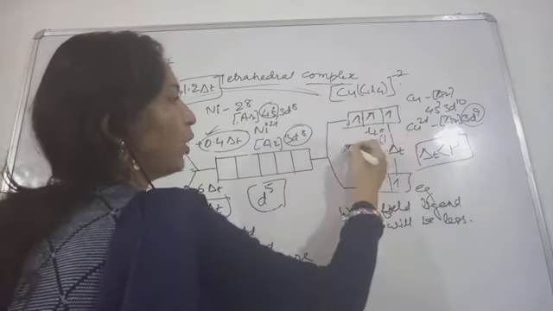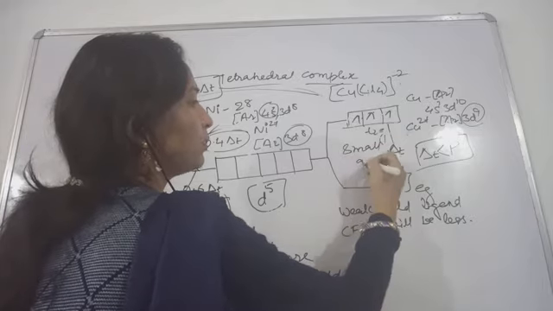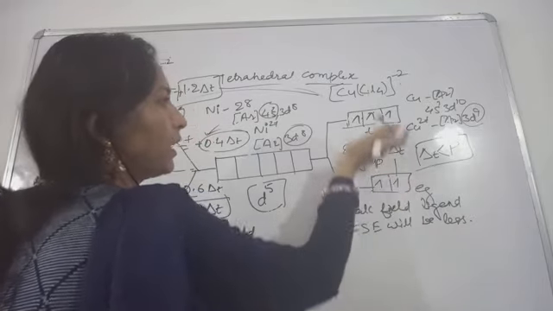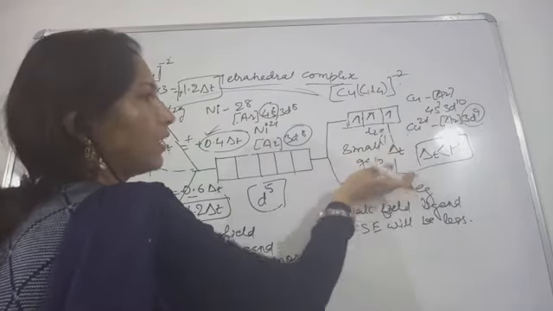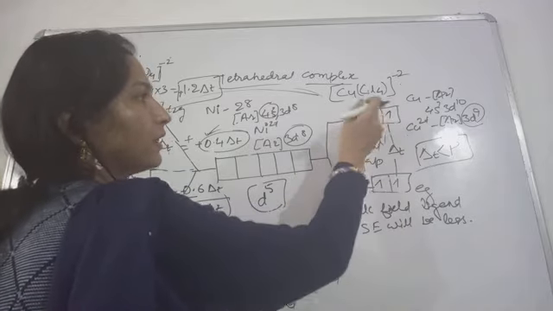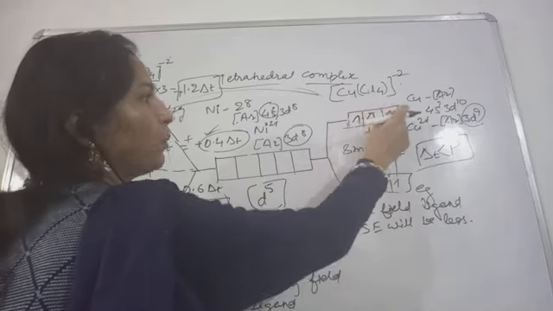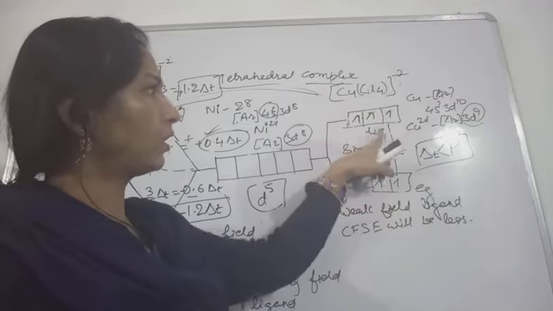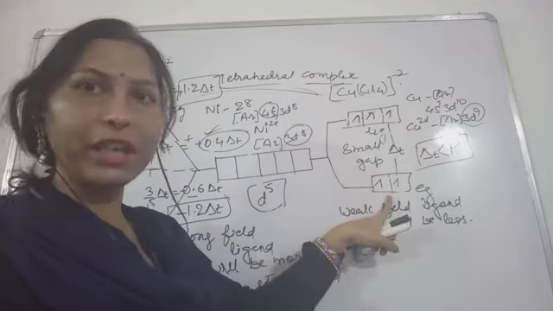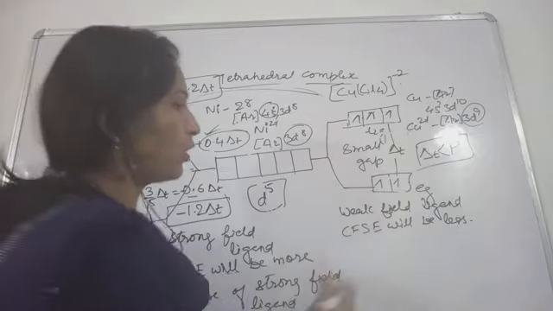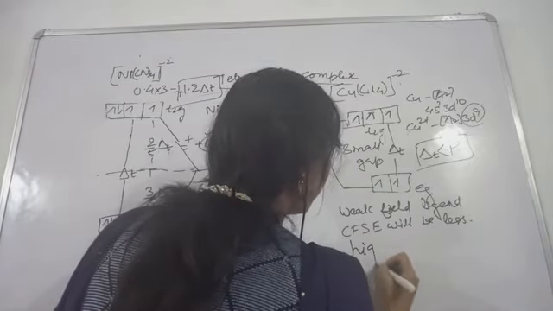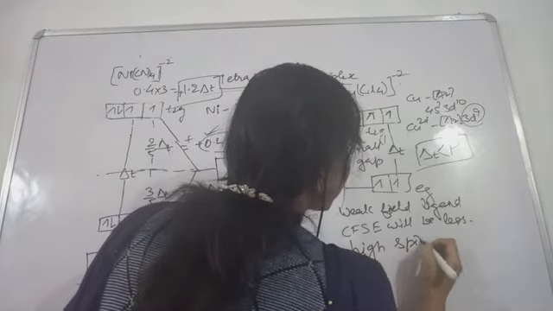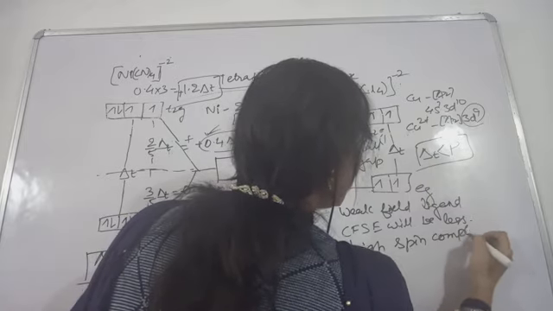Because the gap is small, they can overcome it, go to this set of orbitals and occupy them. That is why in this case you see more unpaired electrons, and that is why this will be called a high spin complex.